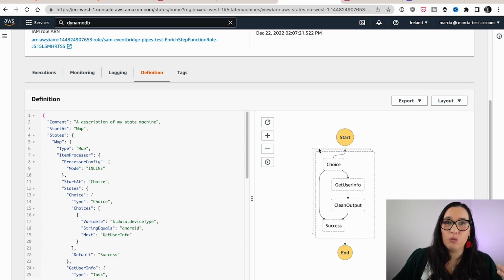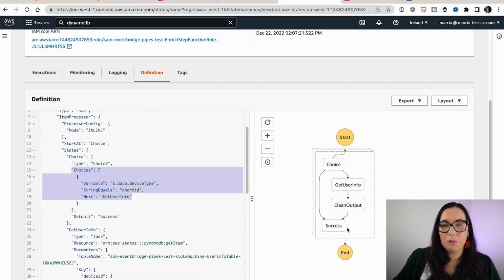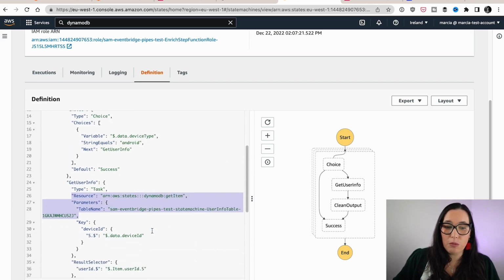Because it's Kinesis, we can batch them. Here I have one, but imagine that I have 100. You need to make sure that your distributed map can handle it. So load testing is very important. But yeah, here we'll process each of those Kinesis records in parallel. And then it has a choice, and basically here we are defining if the device type is Android. If it's Android, then I'm going to get that user information, and if it's not, then I will just pass that, it's good.